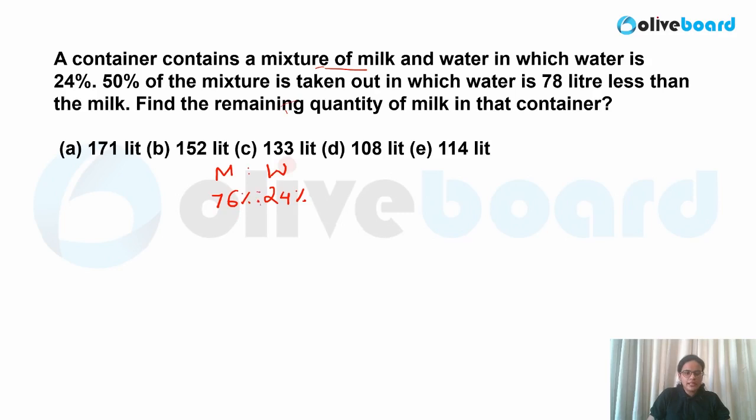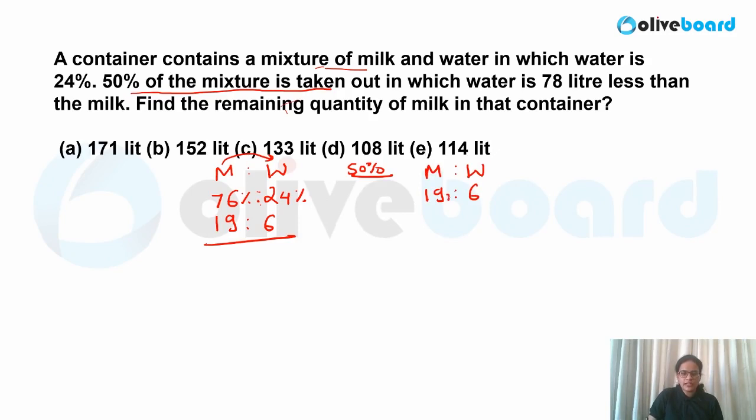Now to calculate the ratio, I am dividing both the values by 4. So 4 ones are 4, 4 nines are 36, and 4 sixes are 24. So your ratio is 19:6. Now what is given in your question? 50% of the mixture is taken out. Now when you are taking out the 50% mixture, the ratio of milk to water will remain the same. Okay, so you have to keep this in mind. Even if it is 50%, the ratio would be the same here. So the same ratio I have to copy.